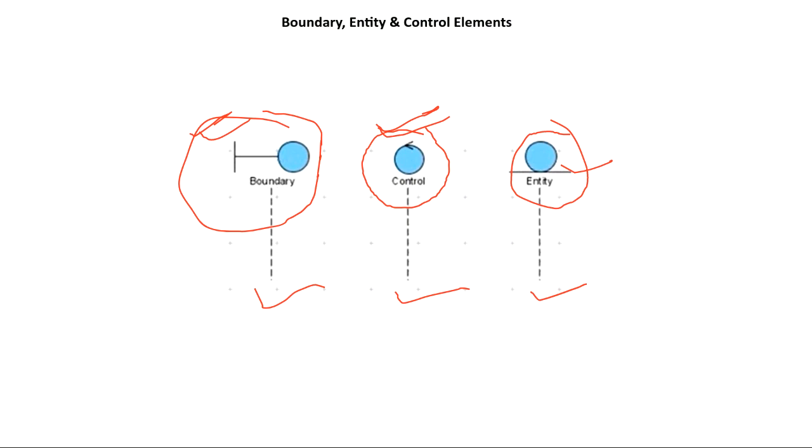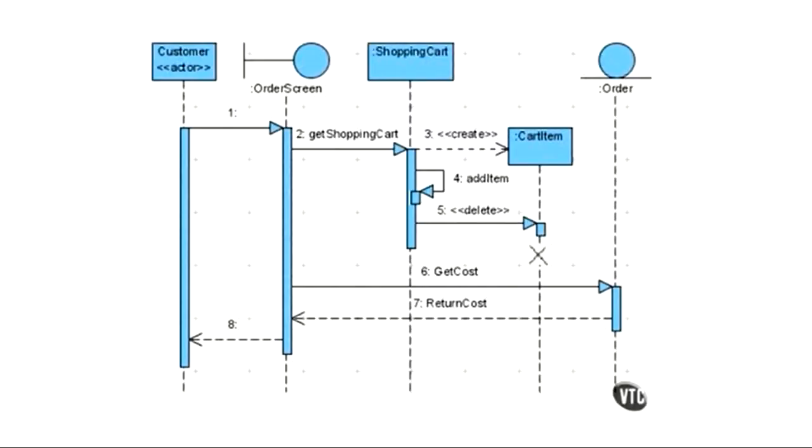It can be an object also, or not an object, it can be some non-living things also. For example, it can be an order also. Okay, it can be a book also. Anything it can be. So it depends how you want to show. For example, this order screen is your user interface. Whenever a user wants to place an order on Amazon or Flipkart, the front screen, the laptop screen that the user sees is your user interface, right? On which the user will work. So that can be represented with the help of a boundary, and the order that will be created can be represented with the help of an entity.